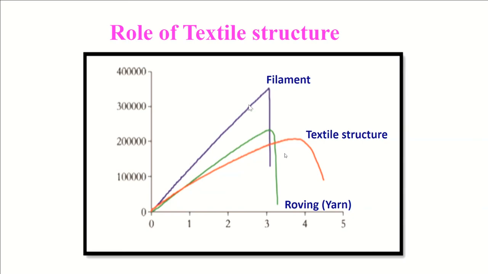This was just one filament. Now I have, let's say, 100 filaments together, parallel. It is called roving, or sometimes the term used is TOW, T-O-W. TOW, roving, or multi-filament, very coarse count, is called roving yarn. And this is its stress strain diagram.